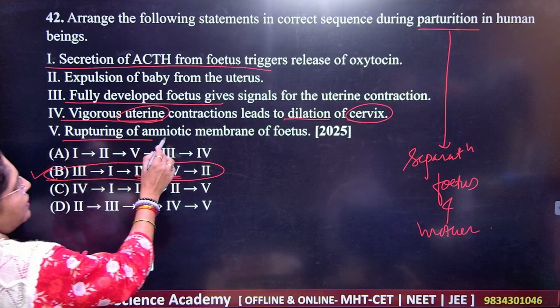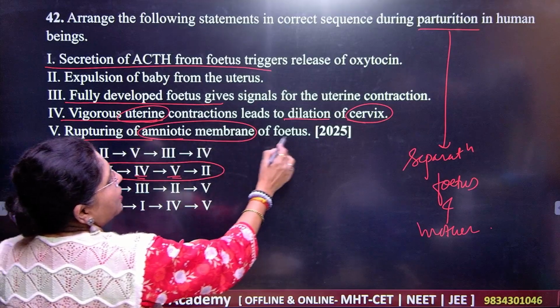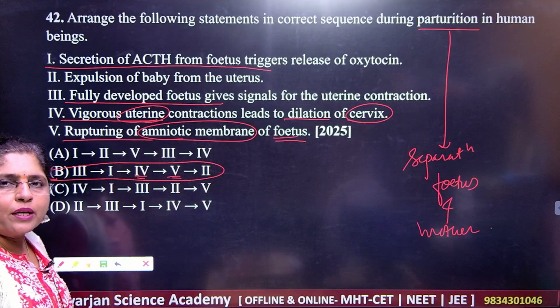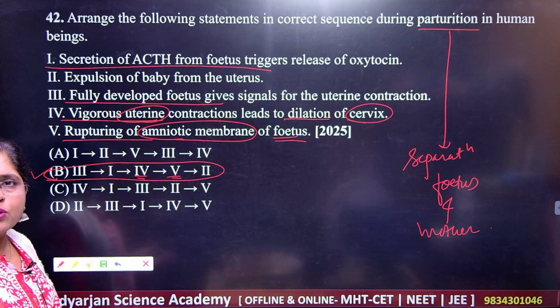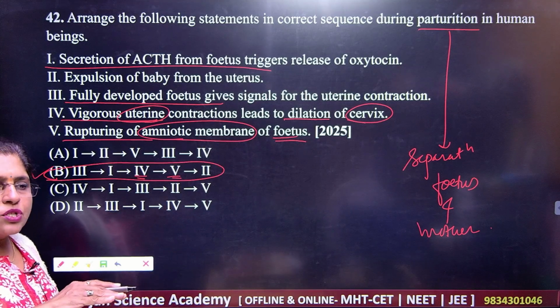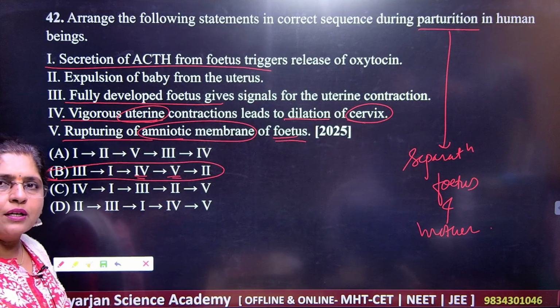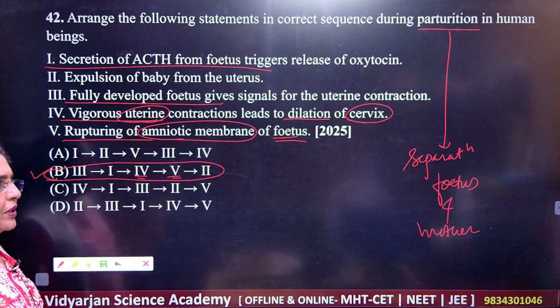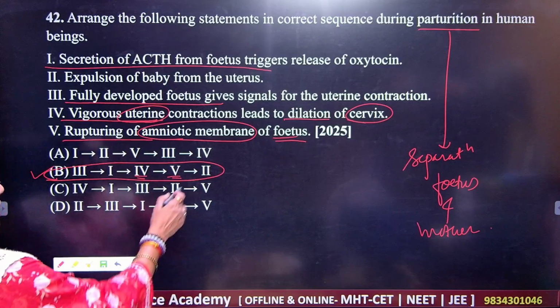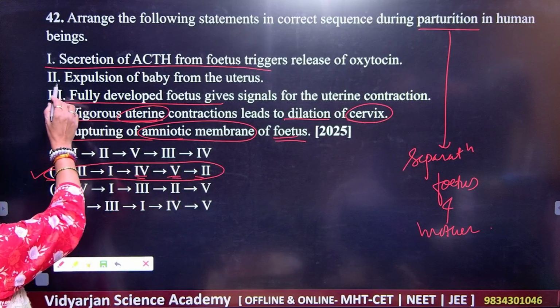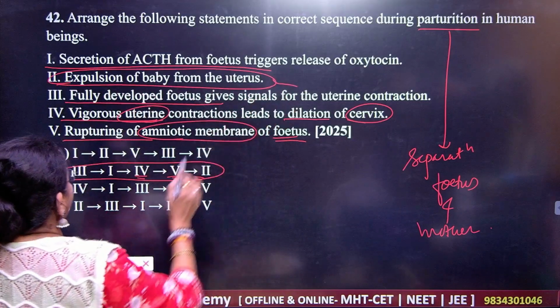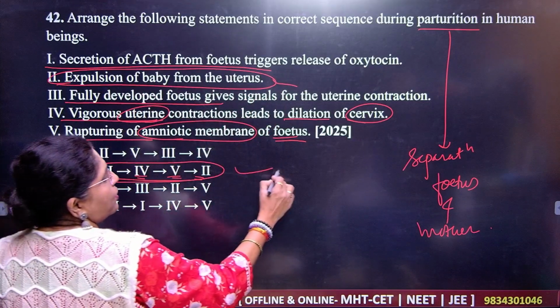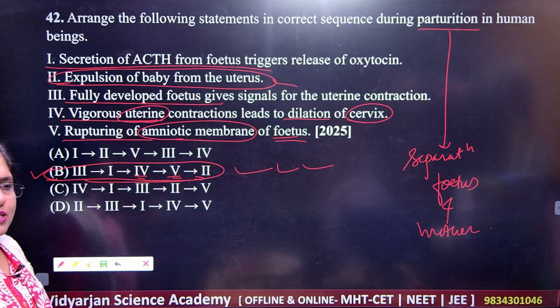Next is rupturing of the amniotic membrane of the fetus. Amniotic fluid is coming out. It will give you the pathway which is going to be very good for the release of what here? That fetus out of the uterus. And last here is the expulsion of the baby from the uterus. So what should be your correct answer? Your correct answer here is B.